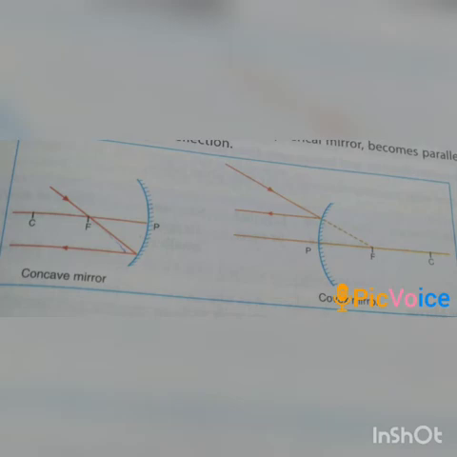And in a convex mirror also, the incident ray which appears to pass through the focus becomes parallel to the principal axis after reflection. That means, students, if the incident rays are parallel to the principal axis, after reflection they pass through the focus, and if the incident rays pass through the focus, after reflection they become parallel to the principal axis.